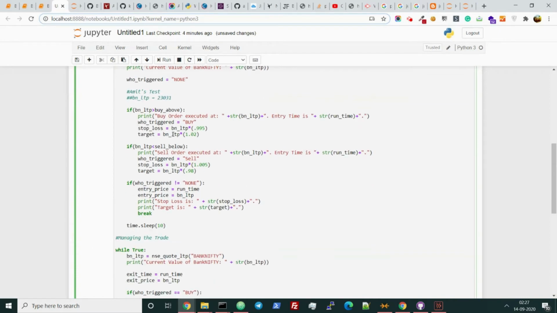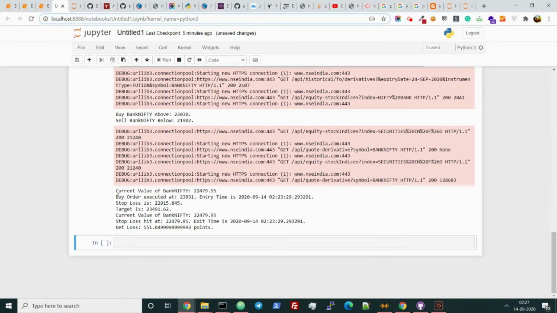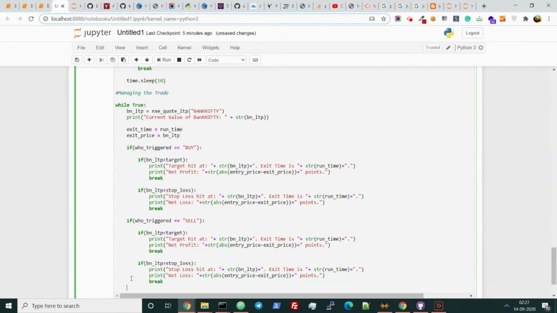Let's just check if it is running. So for that, let us remove this back. Running it, buying Bank Nifty above this one. Yeah, everything is fine. So we are doing something wrong here. So what is the wrong thing? Let me just copy and paste it before we talk further.